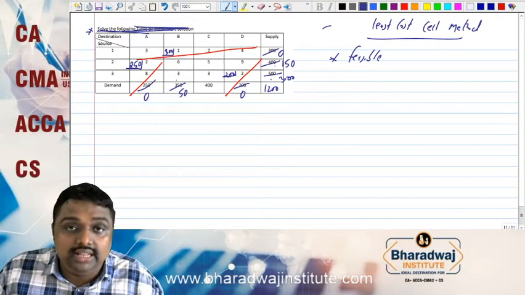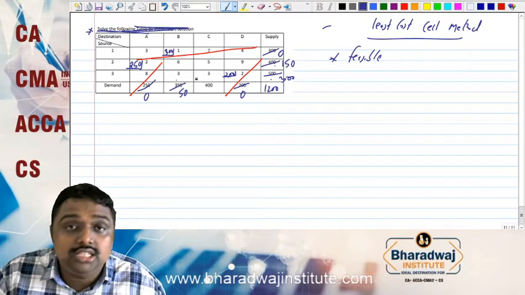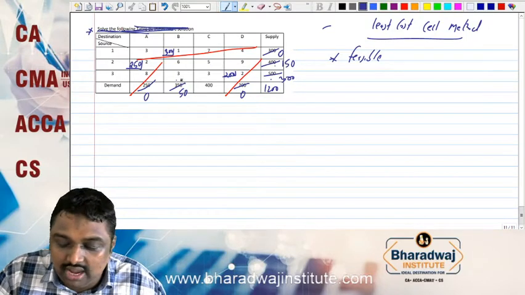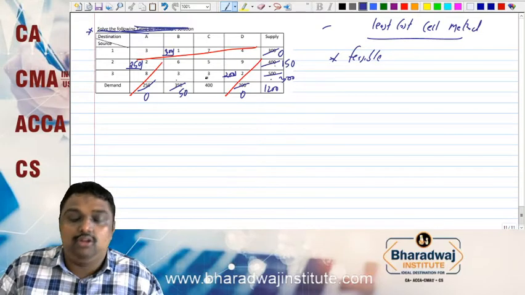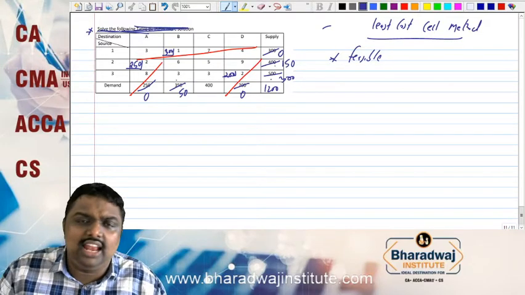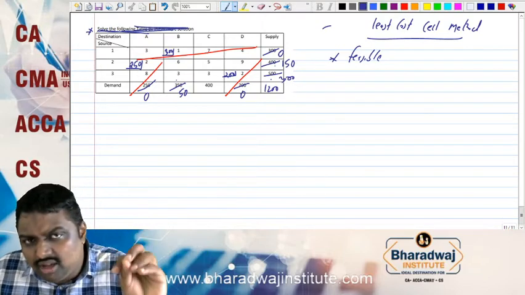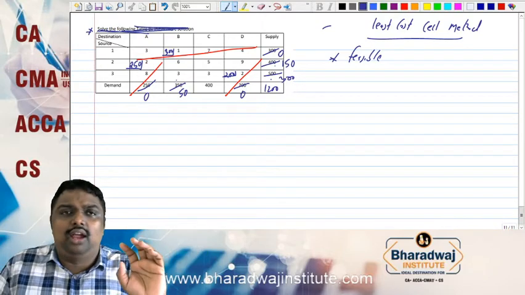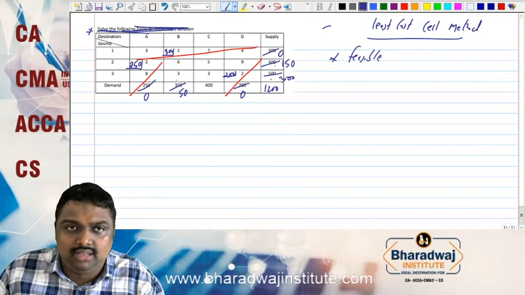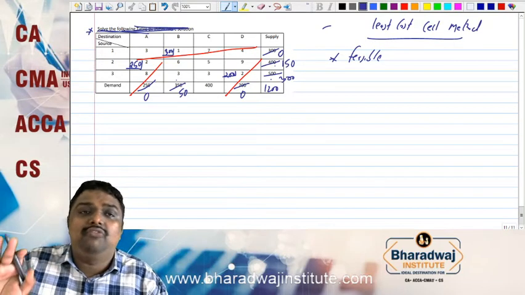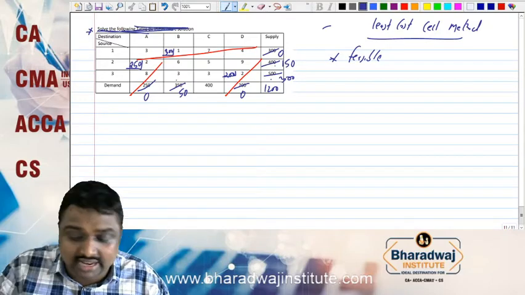Now in these 4, look here very well, we have 4 only. So here we can allocate 50, here we can allocate 300. You can select any one, not wrong, because I told this is not the final answer. But where we can allocate more, that can be allocated. That is the preferable method. But that is not strict. You can select the other one also. But final answer will be same if you do the second step.